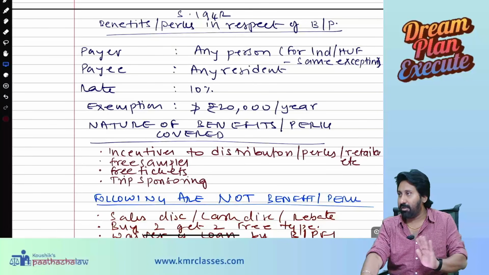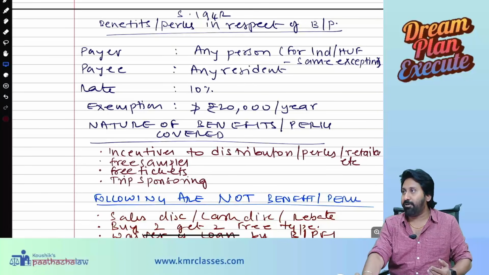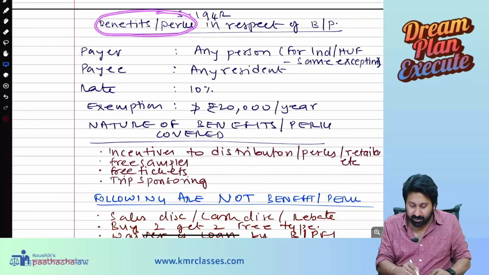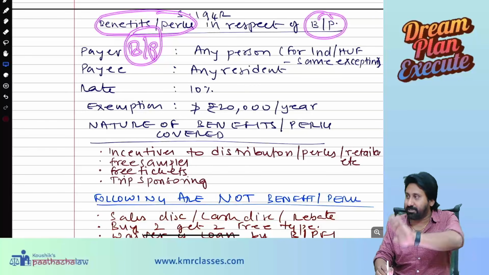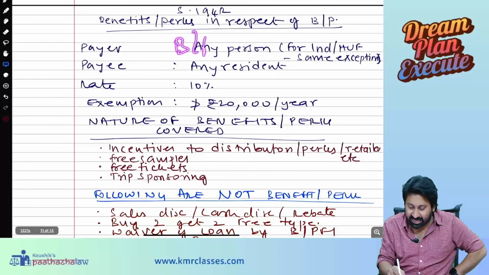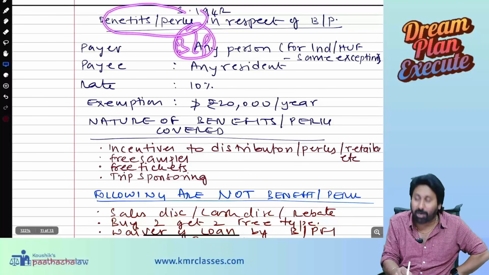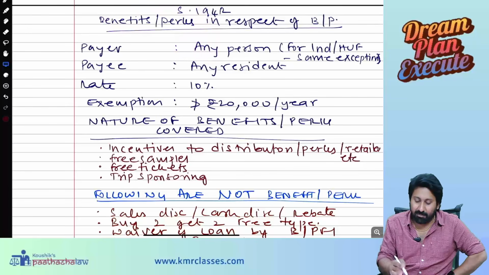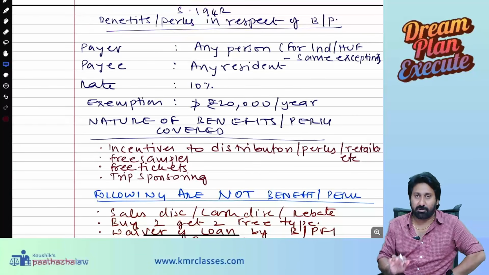Okay, it is not business or profession. Simply to tell, these benefits B slash P, if I write now, this B slash P is a business or profession. After that, other places also I have written B slash P. Those mean benefits or perquisites. Here B slash P is a business or profession. But later in the section, whenever I write B slash P, it's benefits or perquisites. That's what I wanted to tell.